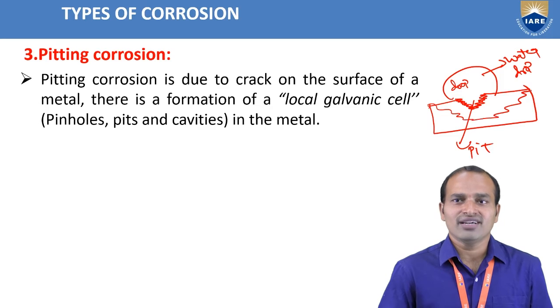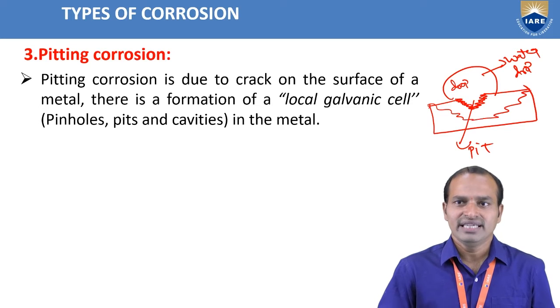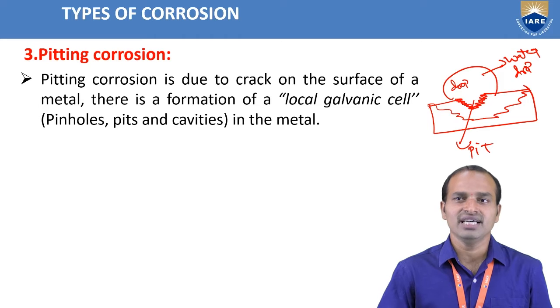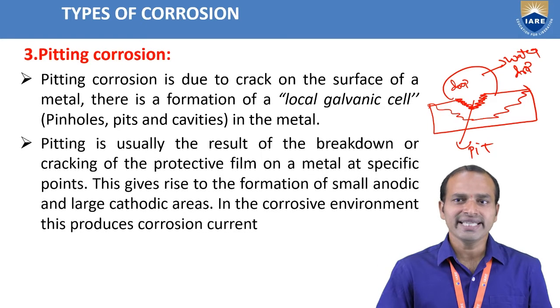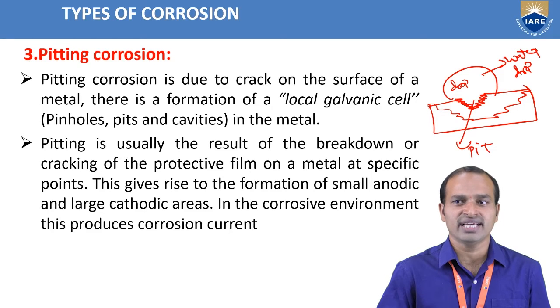Now, pitting corrosion is due to attack on the surface of the metal. There is a formation of a local galvanic cell, that means pinholes, pits or cavities in the metals. Pitting is usually the result of the breakdown or cracking of the protective film on the metal at specific points. This gives rise to the formation of small anodic and large cathodic areas in the corrosive environment.